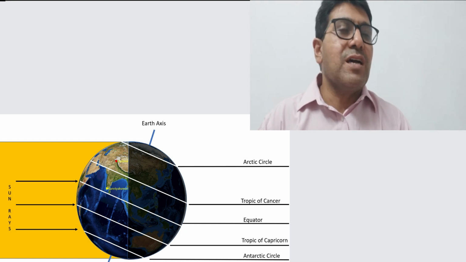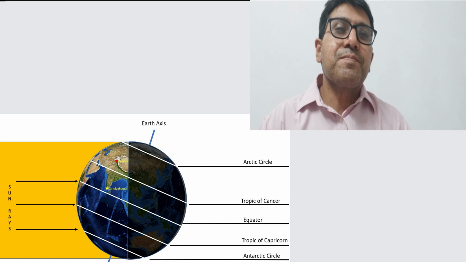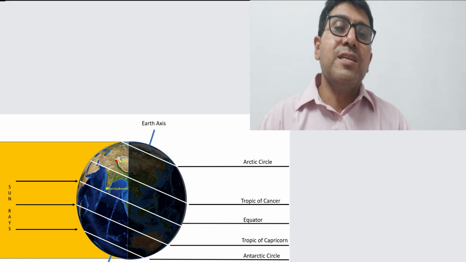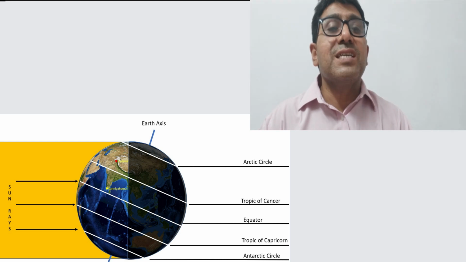While in Kanyakumari, if the day is 11 hours, then the night is 13 hours, and there is not much difference more than this.